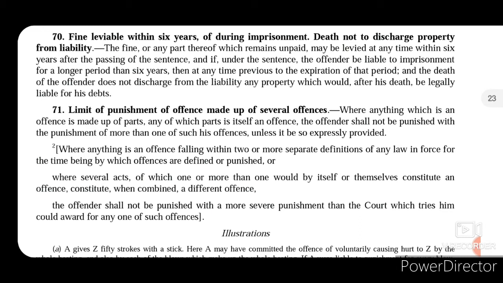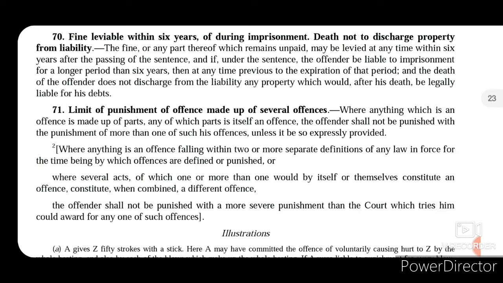And if the offender is imprisoned for a term that is longer than 6 years, then at any time prior to the expiration of that period, such fine will be levied from him. And in case the offender dies before levying the amount, then that will not discharge him from the liability, and his property will be legally liable for his debts.